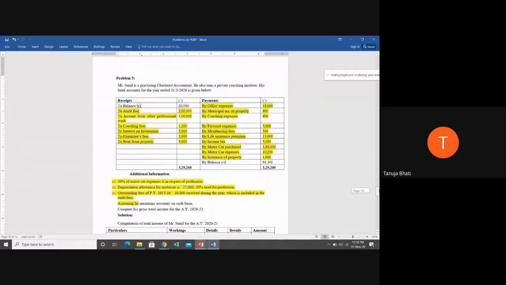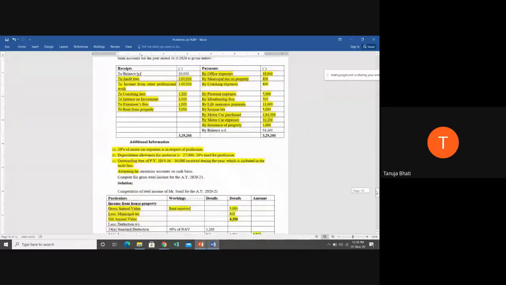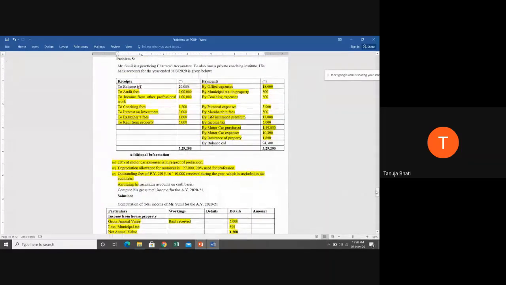So did everyone understand this particular sum? I have shown you a variety of sums where net profit will be given directly, and where net profit will not be given. When net profit is not given, you need to take only business incomes minus business expenses, and you will get the correct net profit. So students, have you understood problem number 5? Yes, ma'am.